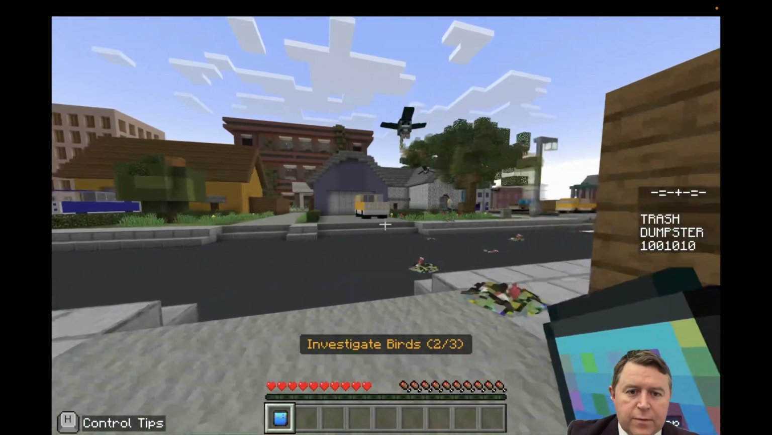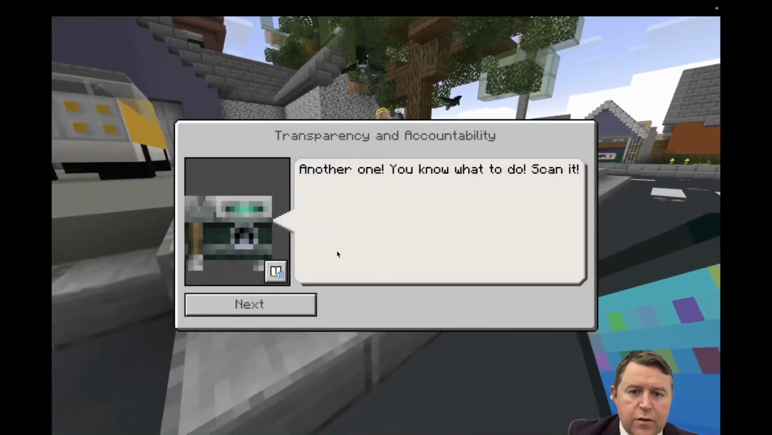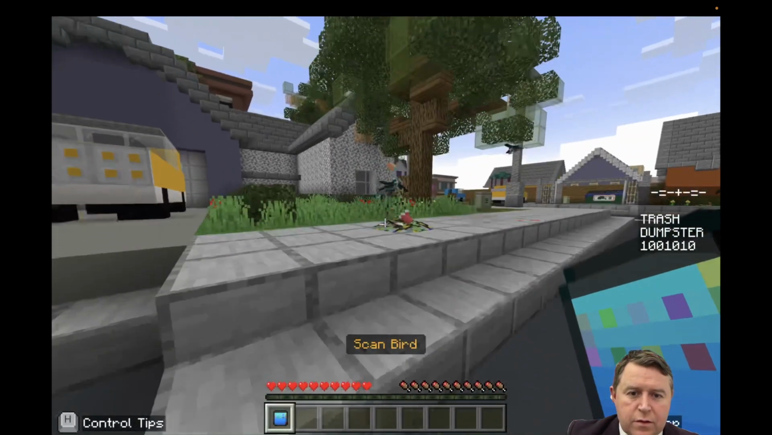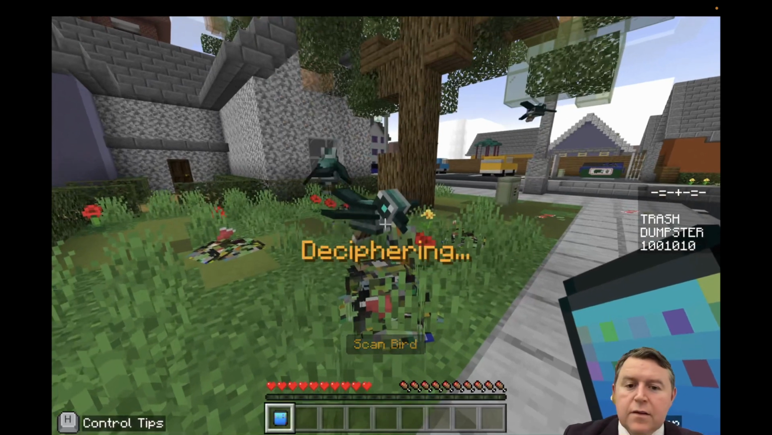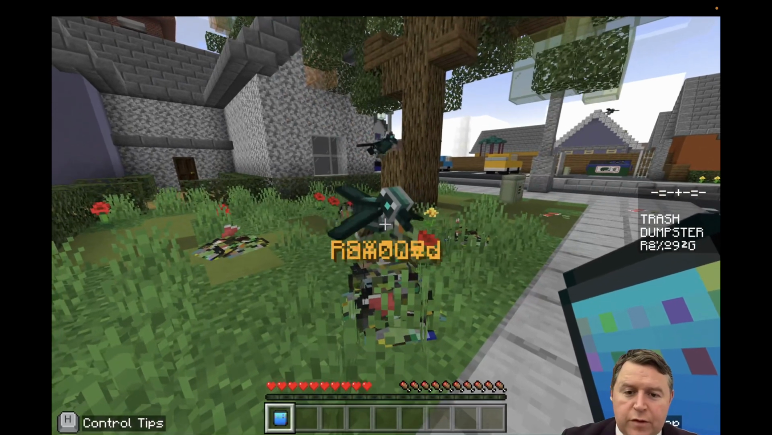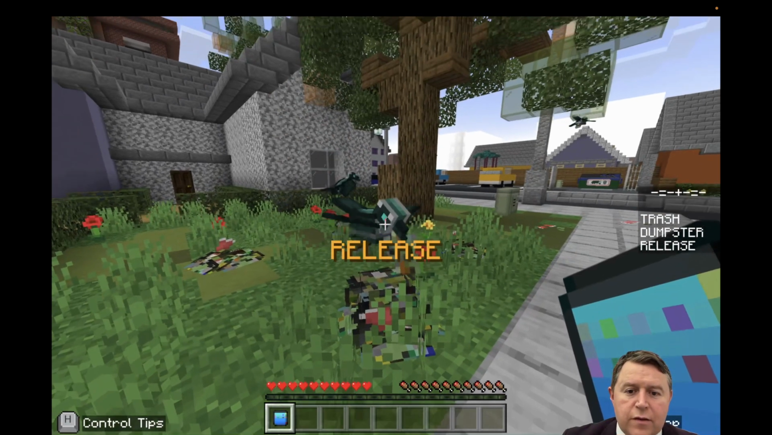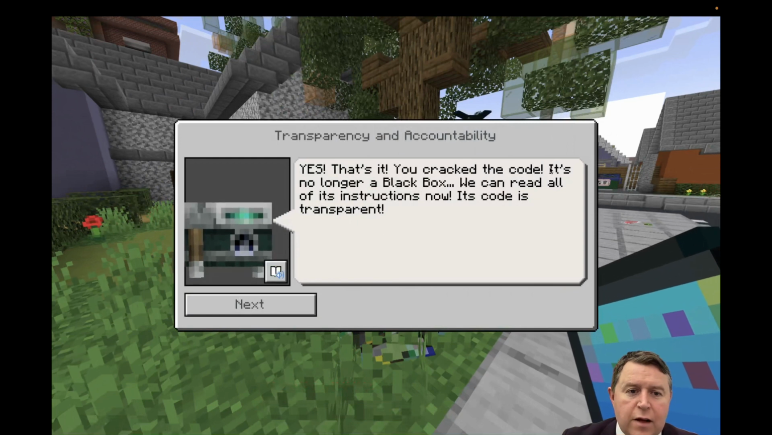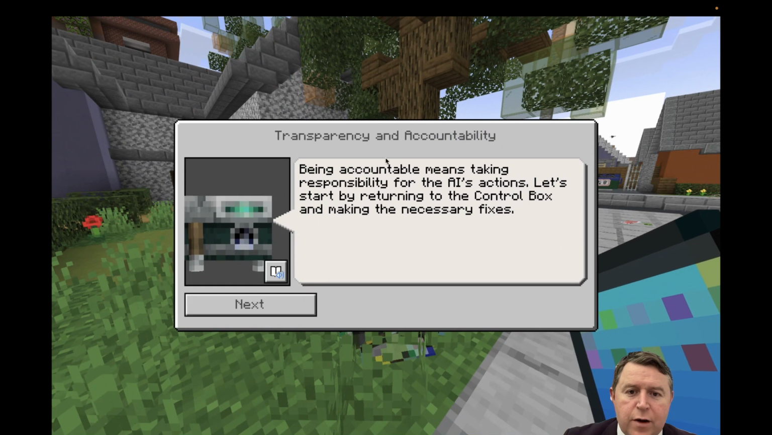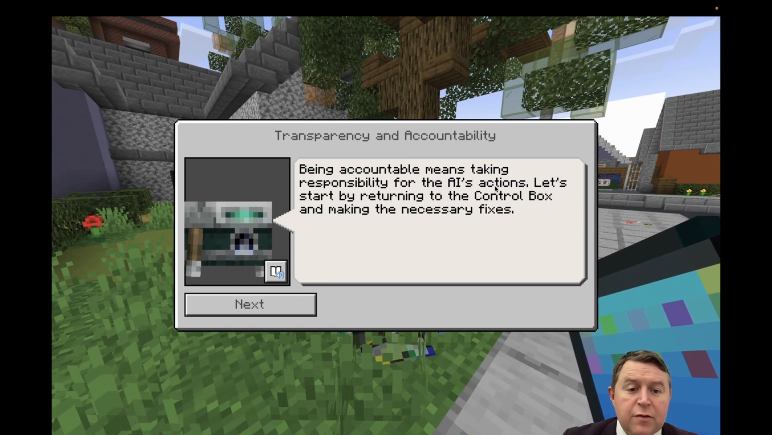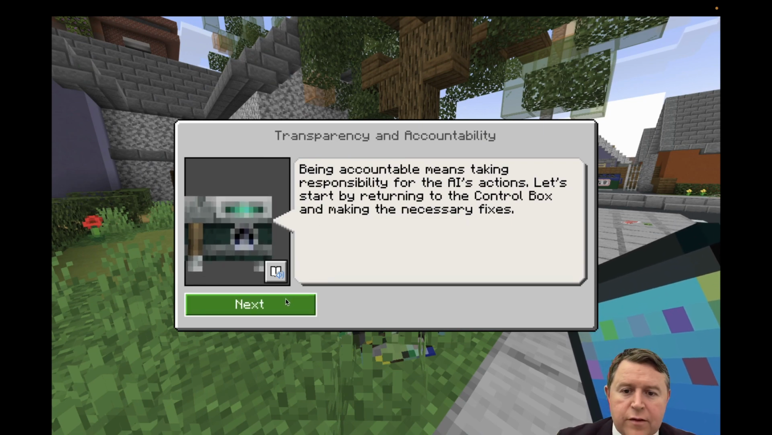Okay, now they're just picking up stuff. Another bird here. Okay, let's try this one. Scanning, deciphering, decoding, and release. Okay, so it's releasing here. So that's it. You cracked the code. It's no longer a black box. You can read all of the instructions, and now its code is transparent. Being accountable means taking responsibility for your AI's actions. Let's start by returning to the control box and making the necessary fixes.